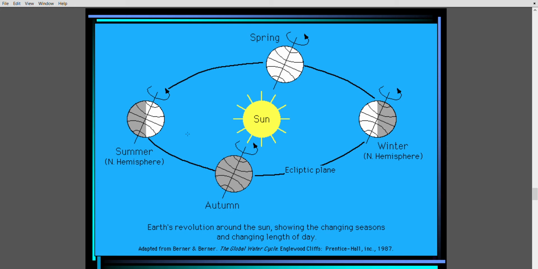Now what is autumn and what is spring? Autumn is a season when sun rays fall on northern hemisphere but not directly. North Pole gets sunlight as well as Tropic of Cancer and equator also gets sunlight. The days and nights are equal during this time. During summers, the days are longer, nights are shorter. During winter, days are shorter, nights are longer. But in autumn and spring season, days are equal because sun is not falling straight on any of the tropics. It is just falling equally in northern hemisphere or in southern hemisphere.